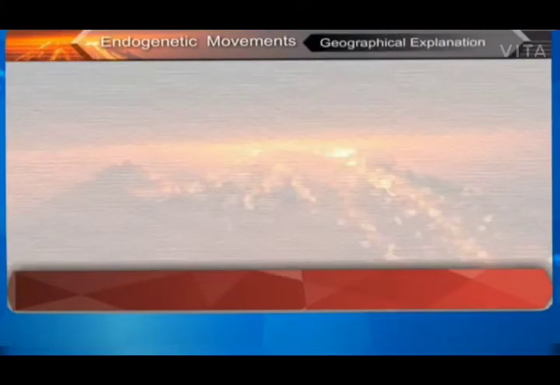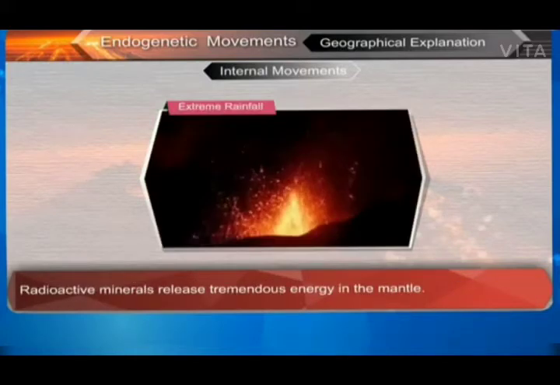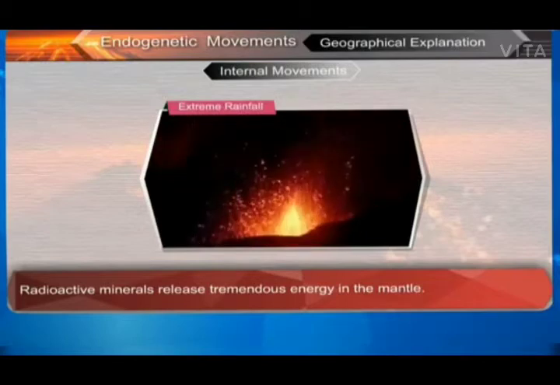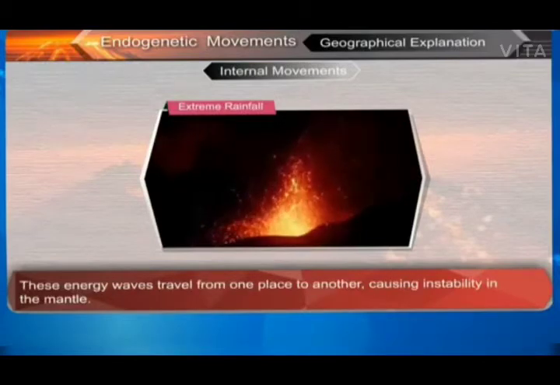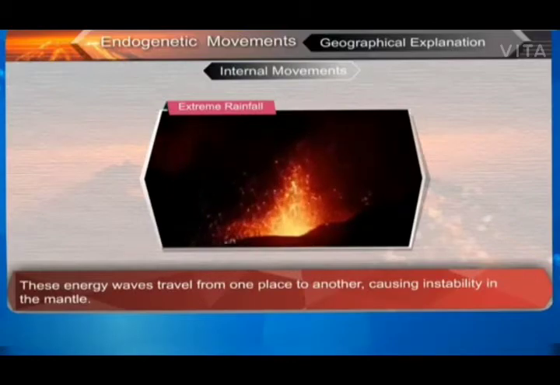Geographical explanation. Internal movements. Earthquakes and volcanoes occur because of the instability in the interior of the earth. This instability is created due to the movements occurring in the earth's interior, in the upper layer of the mantle. Radioactive minerals release tremendous energy in the mantle. These energy waves travel from one place to another, causing instability in the mantle.